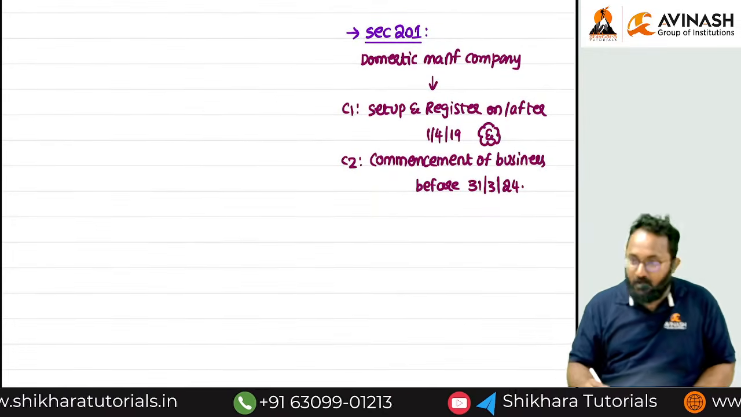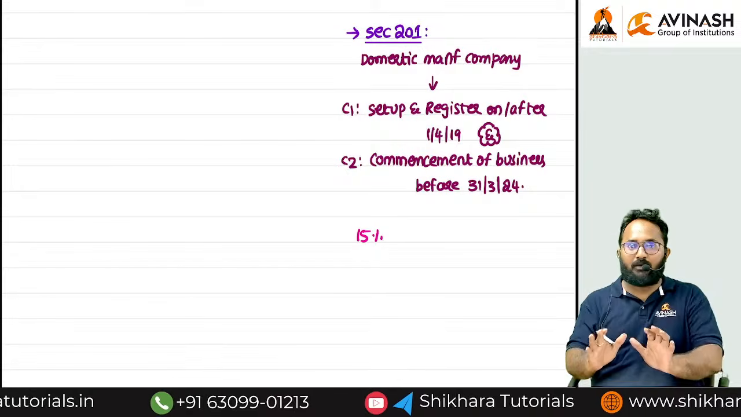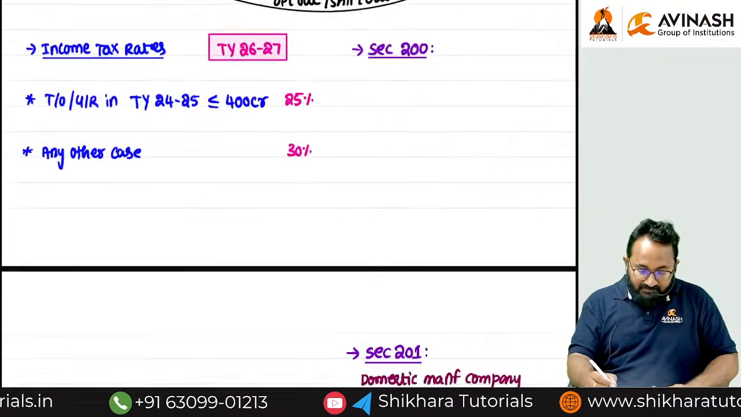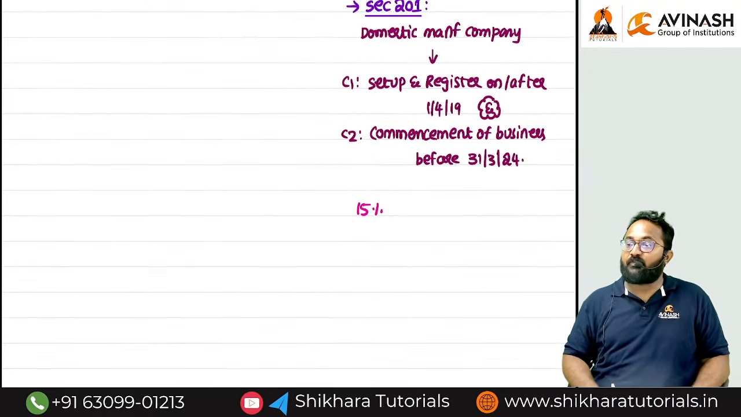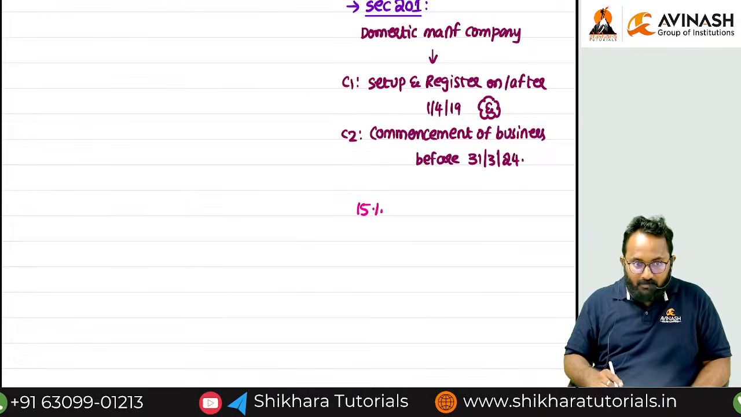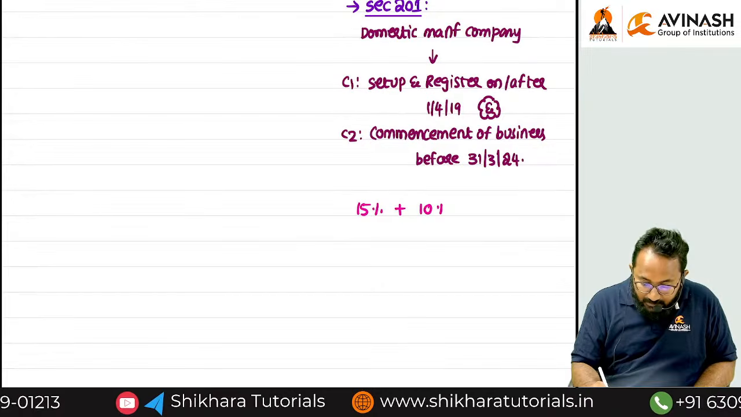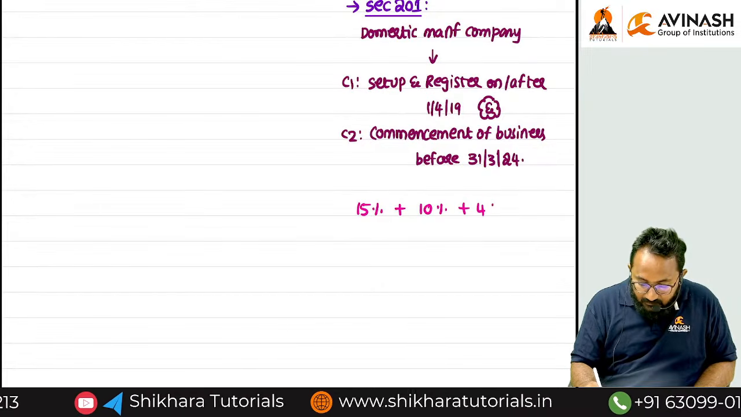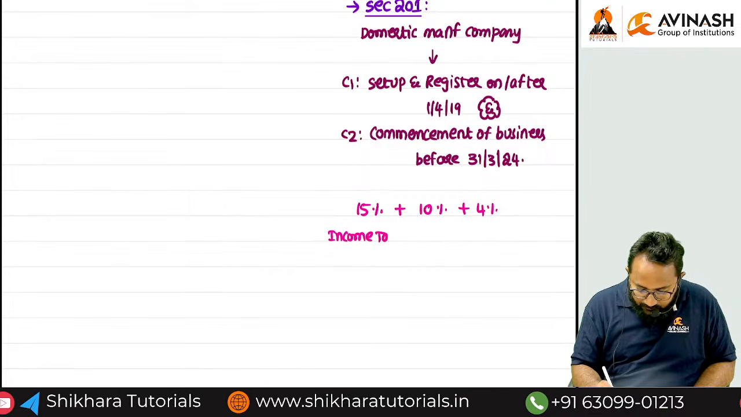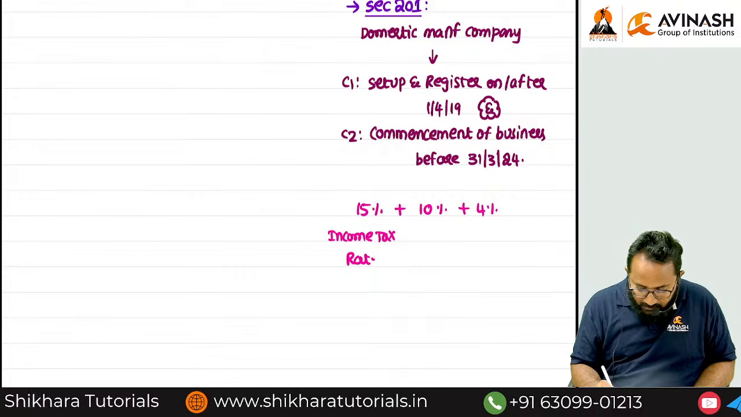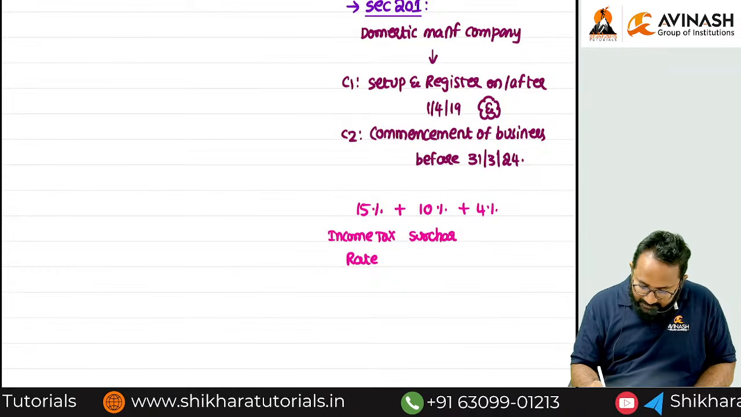to follow a concessional tax rate of 15% only. So use the concession. Instead of paying 25 or 30, here you have to pay only 15%. But in this, our surcharge rate is fixed. What is that? 10%. Health and education cess is 4%. This is an income tax rate. And please tell me what is the surcharge rate here, fixed?